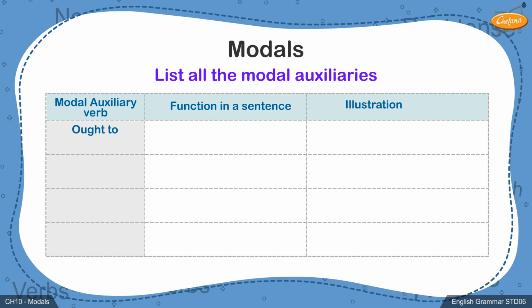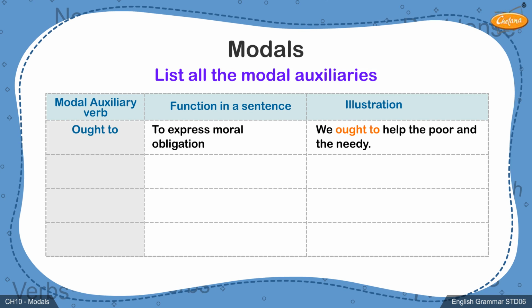Ought to is another important modal auxiliary. It is used to express any moral obligation or duty. For example, we ought to help the poor and the needy. The use of the modal ought to tells us that it is our duty to help the poor and less fortunate. The next modal auxiliary is need to.